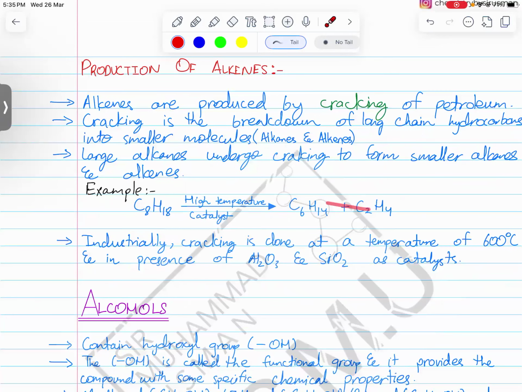Now, with that being said, cracking is very simple. It is the breakdown of large alkanes into smaller alkanes and alkenes. All right, that way we can produce alkenes. It was very simple, and with that, the chapter on alkenes is completed.